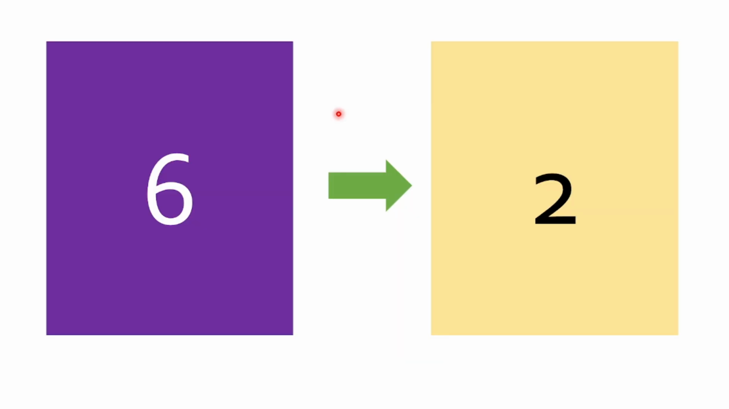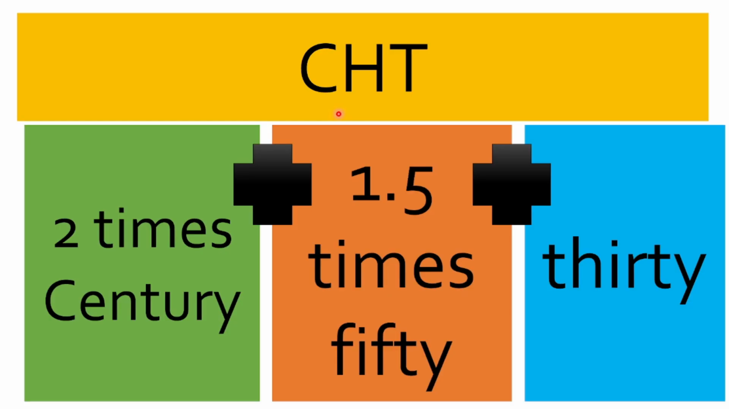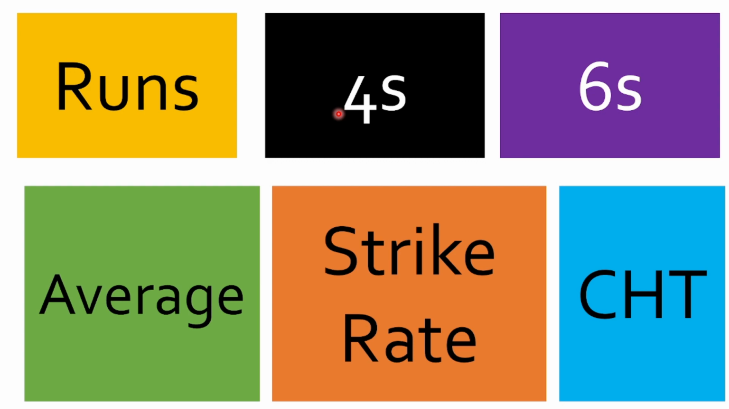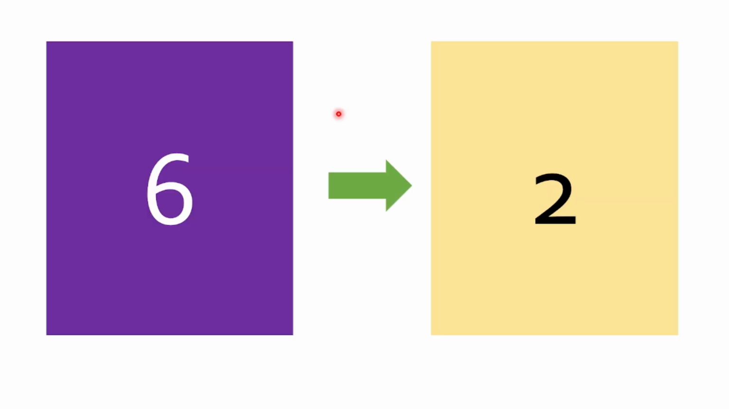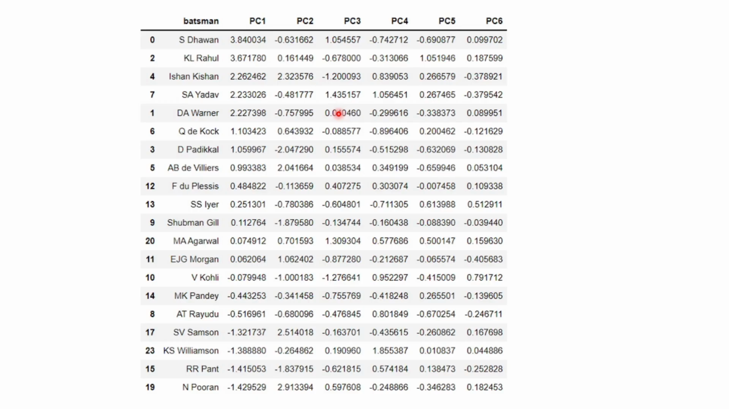So what I have done is reduce the dimension. We have 6 dimensions here, and now we will reduce it to 2 dimensions. Then if I sort it, I see Dhawan, Rahul, Kishan, Yadav, Warner, de Kock, Padikkal, de Villiers, Faf, Iyer, Shubham Gill, Mayank, Morgan, and Kohli comes in quite low. I do not see Rohit. Pandey, Rayudu, Samson, Williamson, Pant and Puran. Not bad.